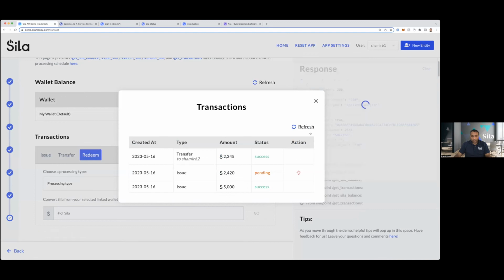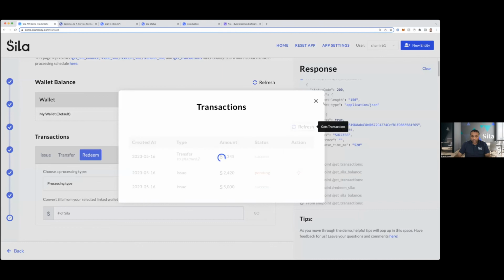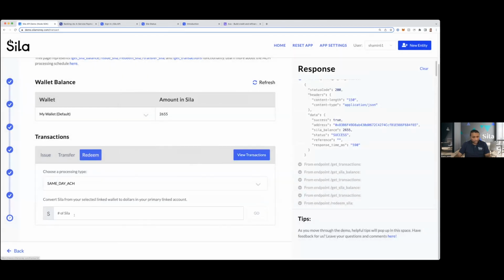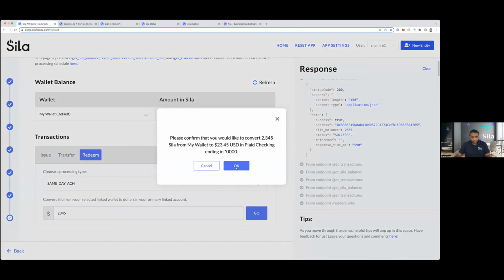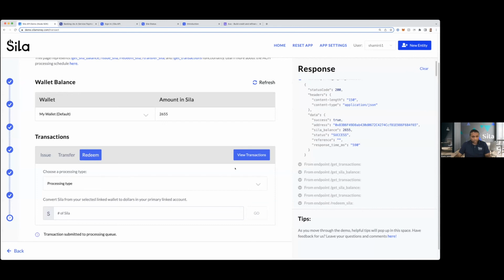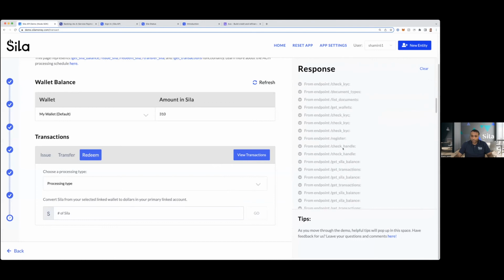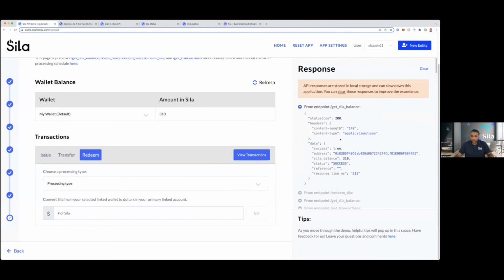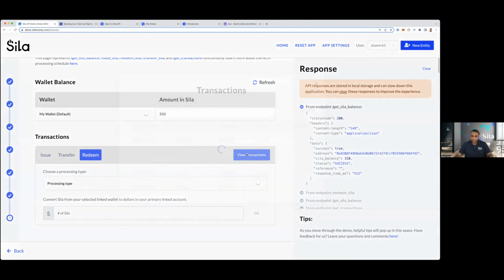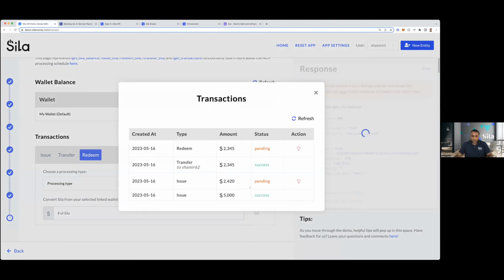Now, redeem transactions will be a little bit faster than just transfer transactions. Okay, cool. So fired off that. Transaction submitted. Okay, and we can see that the API response here gives you all the data on what's happening with the different transactions, which ones are pending, and as they get queued and go through the different statuses.